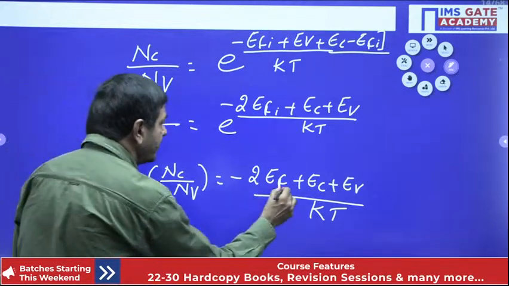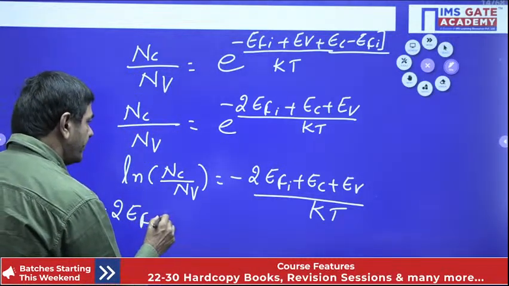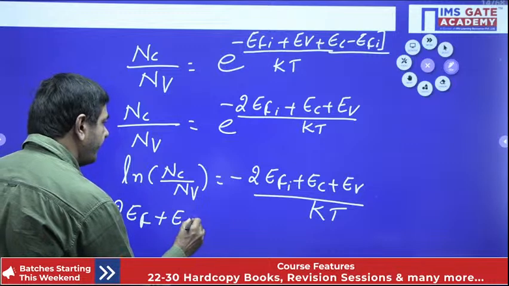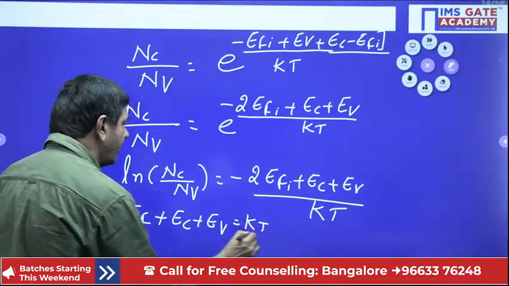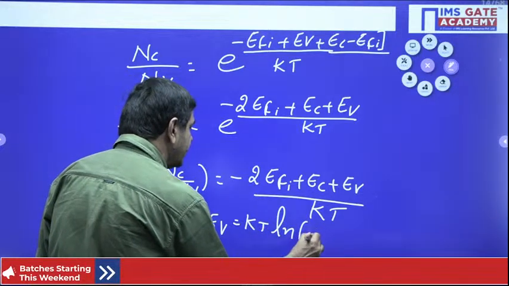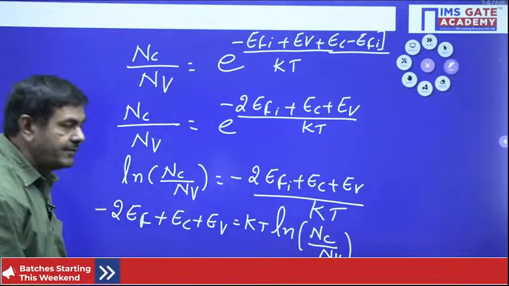Ef means Efi only, Fermi level energy. 2Ef plus Ec plus Ev equal to kT into ln of Nc by Nv I can get here now.